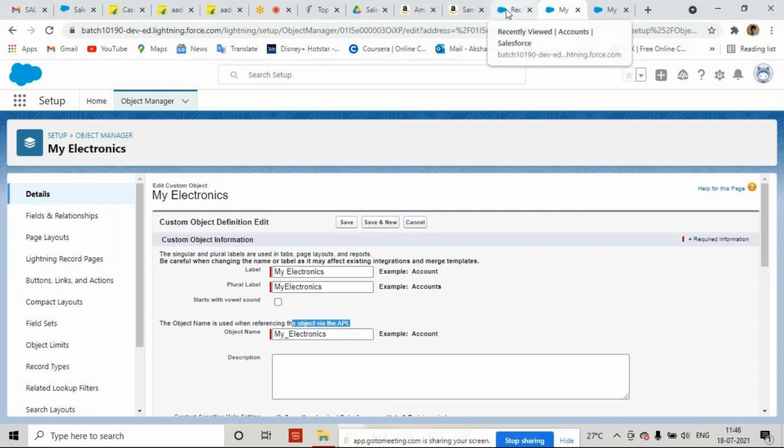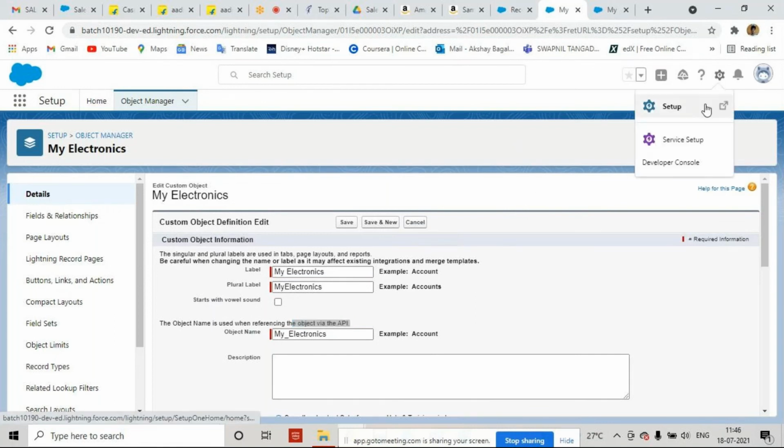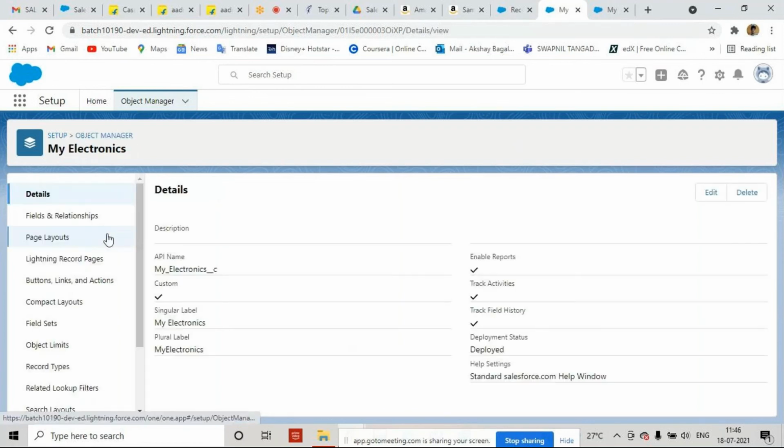I'm not sure what the API would do, but okay for now. See, in development, you can see this is the API name. The API name of the object. Whatever object I have created, this is the API name.